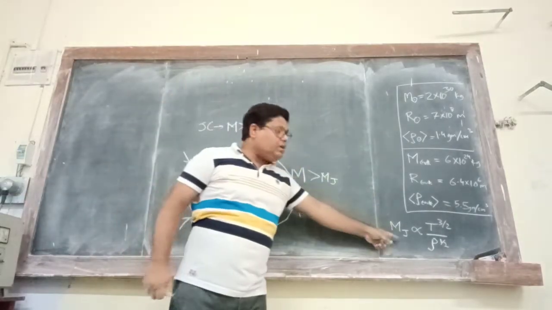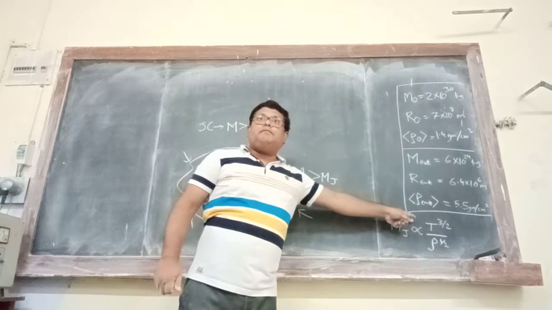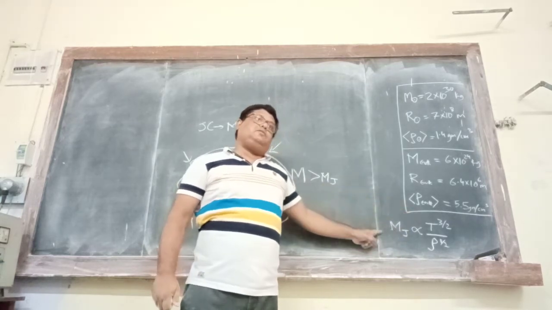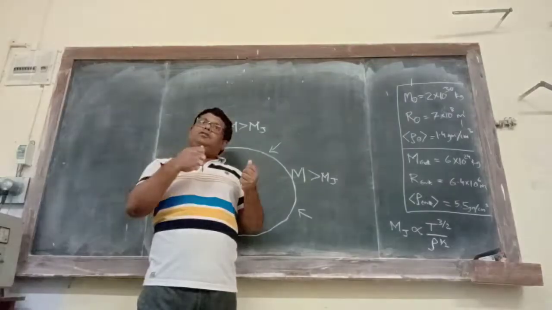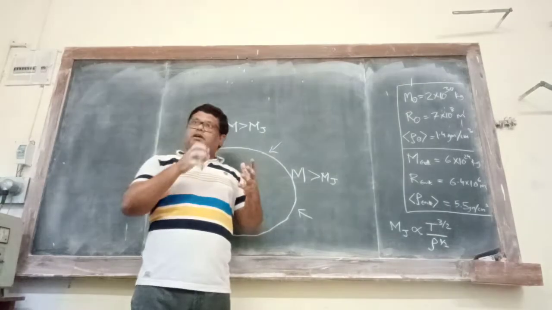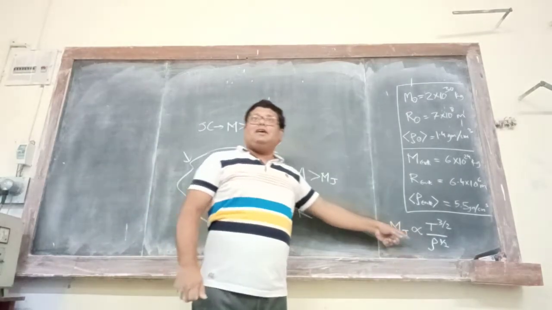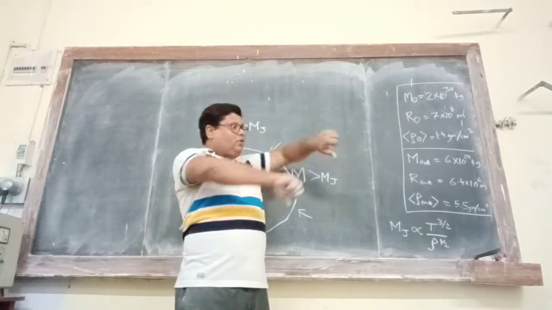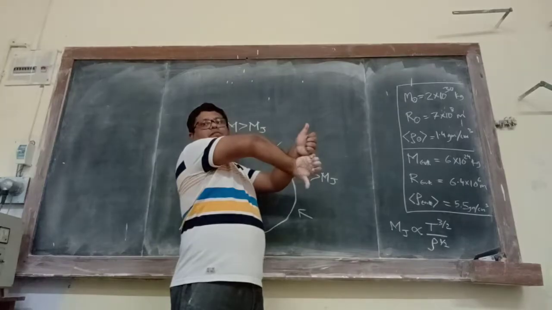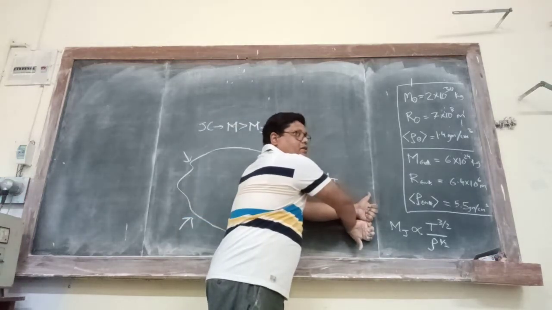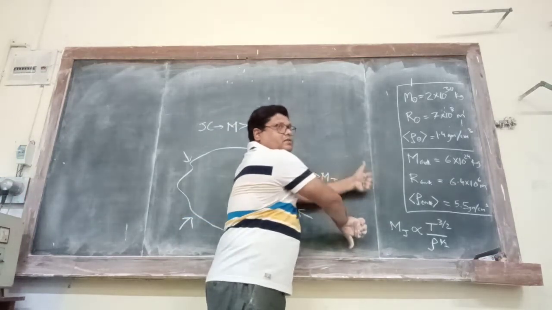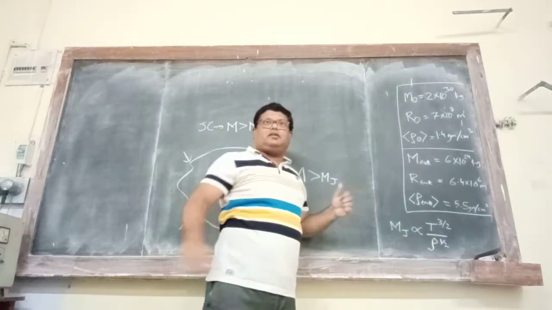Right? Now look into the expression of Jeans mass. If temperature increases, Jeans mass increases. Again, what about the density? Density also increases. They come together. Now if density increases, Jeans mass decreases. So it's like this scenario, right? For temperature and density: temperature increases, Jeans mass increases; density increases, Jeans mass decreases.